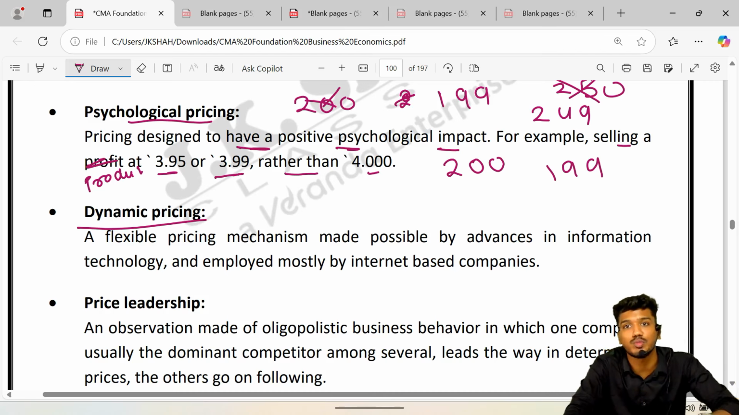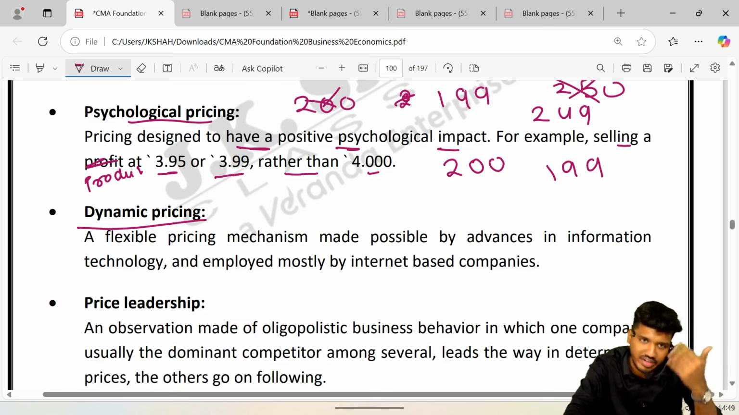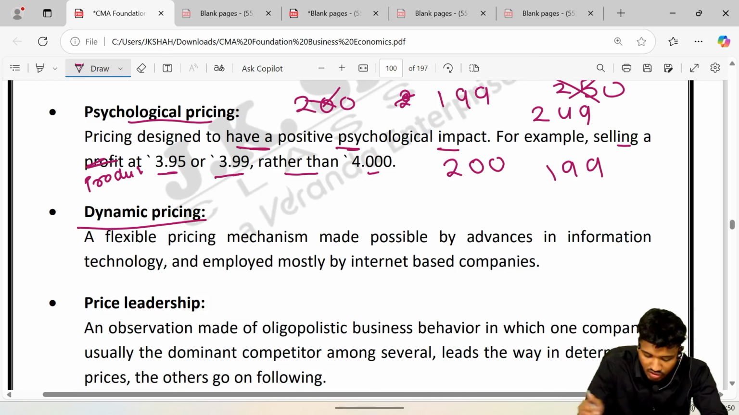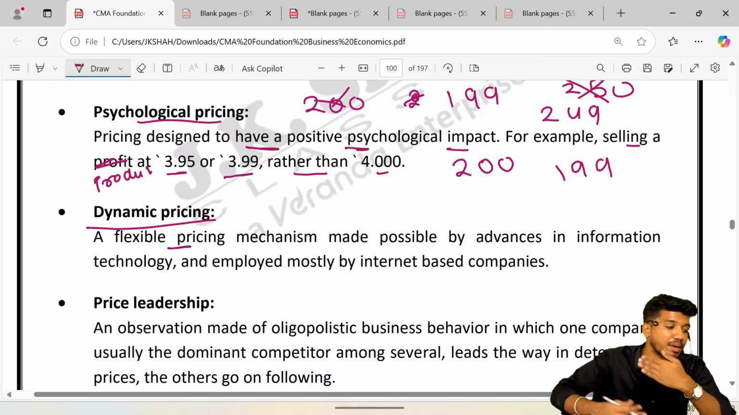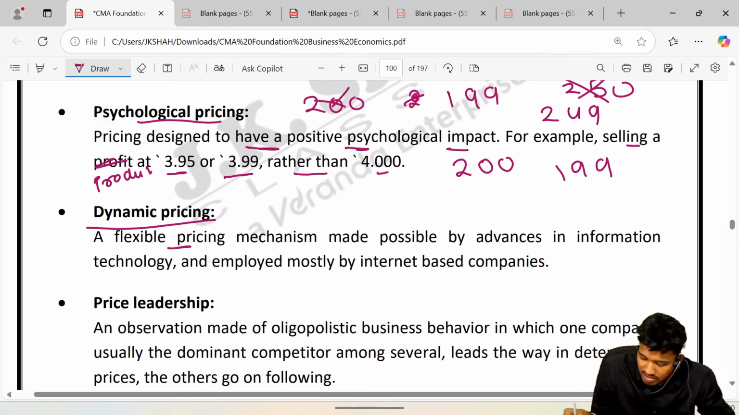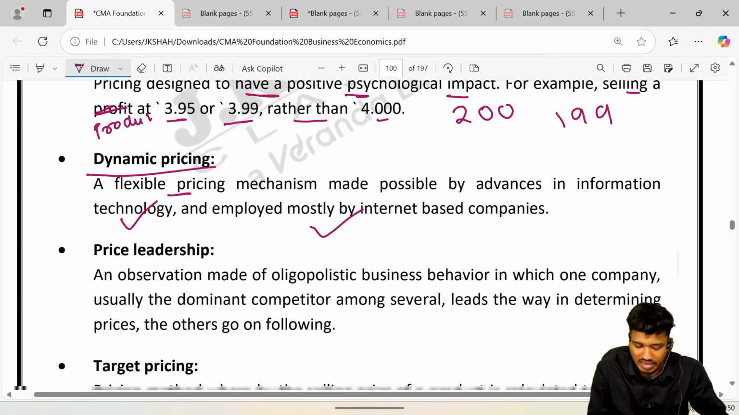Its price after 2 months, is it going to remain the same or is it going to come down? Definitely it is going to come down. So flexible pricing, dynamic pricing, is the pricing which keeps on changing. And it happens in the case of companies which are technology based and internet based.